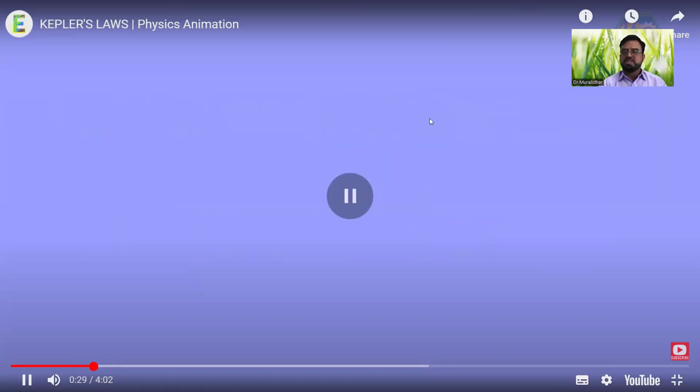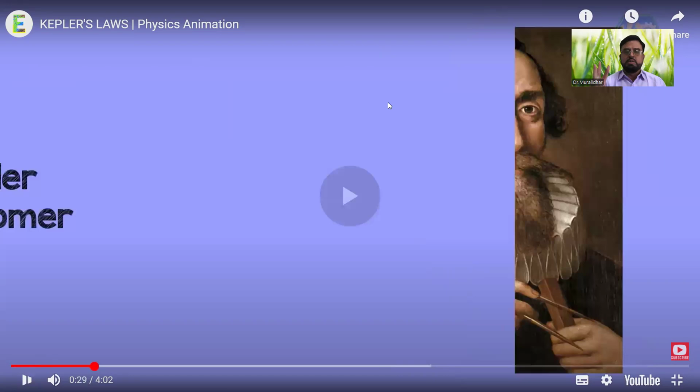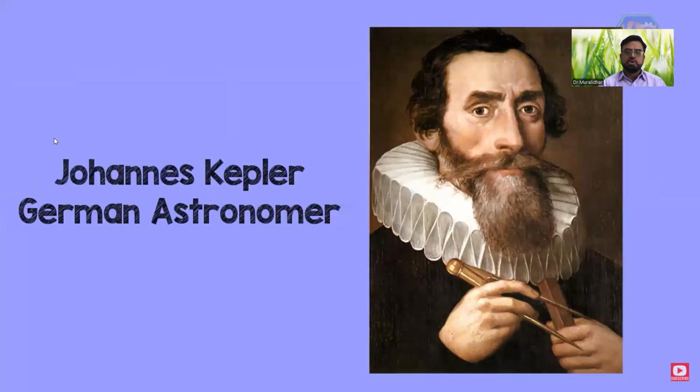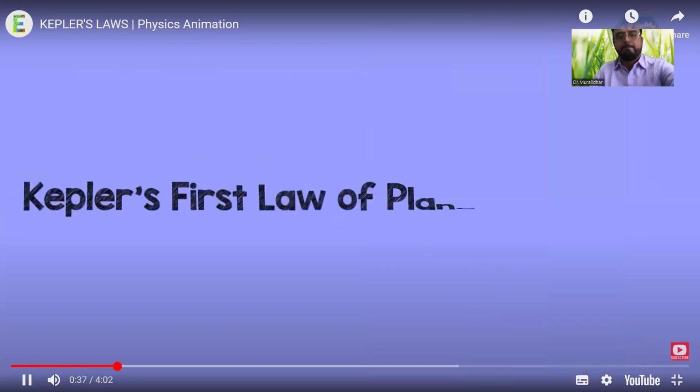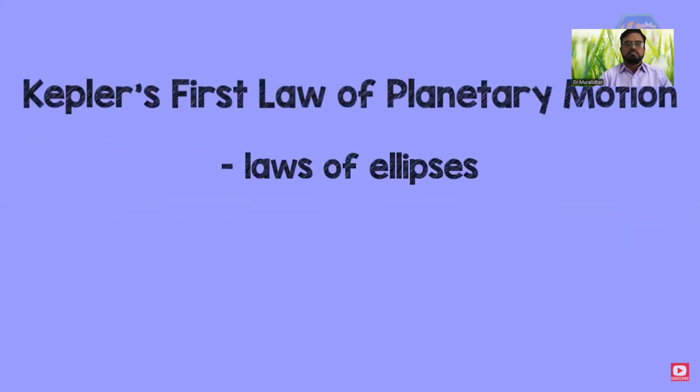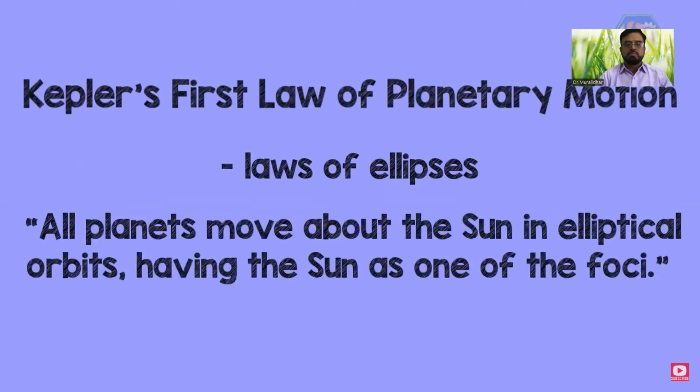While studying the planetary system, Kepler proposed three laws of planetary motion. Let us talk about them one by one. Kepler's first law of planetary motion, sometimes referred to as the law of ellipses, can be stated as: all planets move about the sun in elliptical orbits.